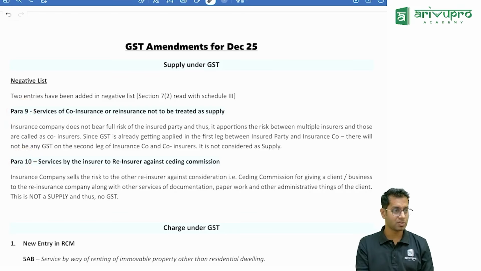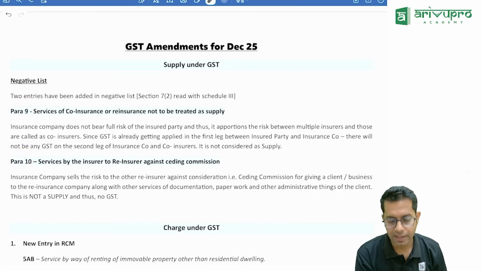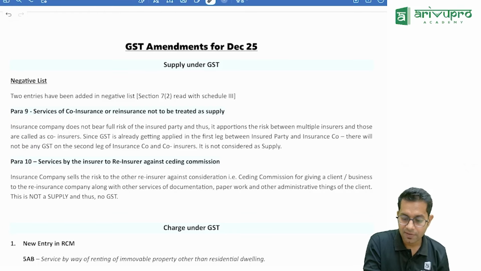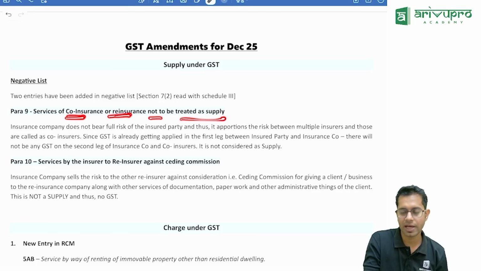Warehouse sales we have studied. Correct? We have studied all those things. Here they have added 2 more items. Services of co-insurance or reinsurance are not treated as supply.